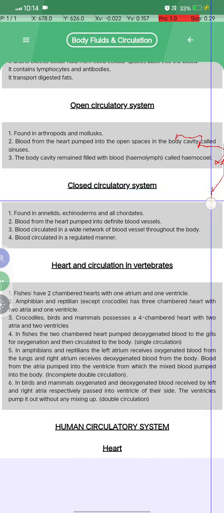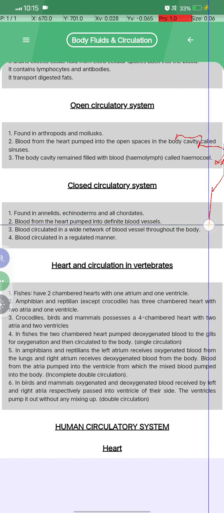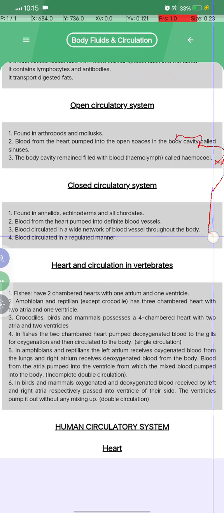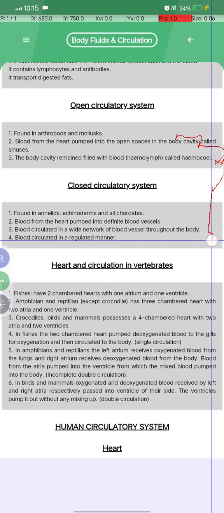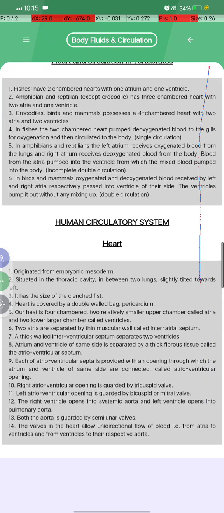What is a closed circulatory system? It is found in annelids, echinoderms and all chordates, and the blood from the heart is pumped into definite blood vessels. Blood circulates in a wide network of blood vessels throughout the body in a regulated manner. Heart and the circulation in the vertebrates.